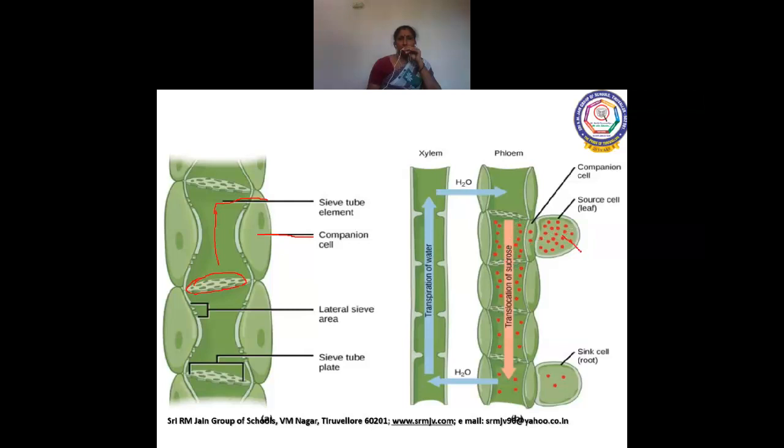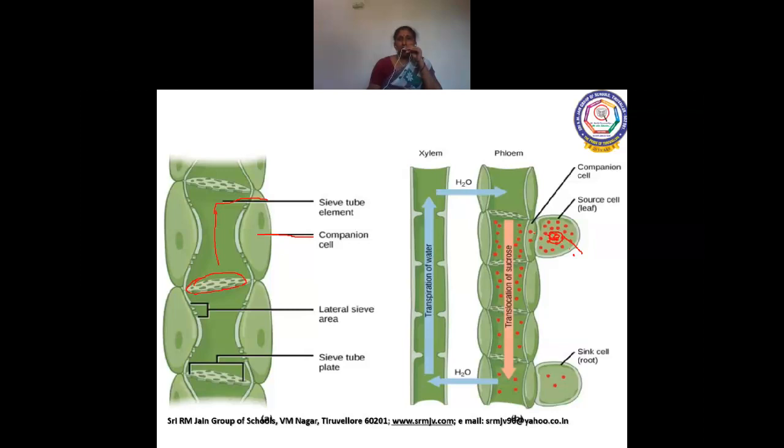Food is prepared in the mesophyll tissue in the leaves, and this food is transported by the phloem vessels.